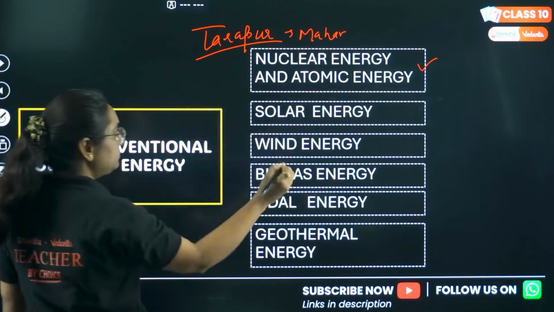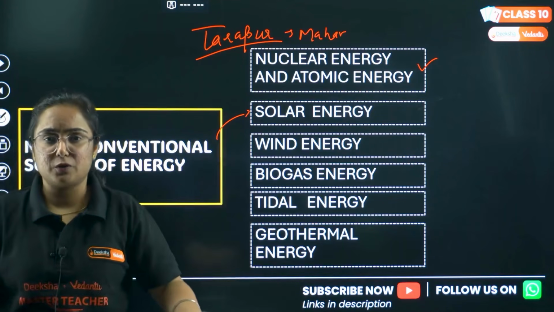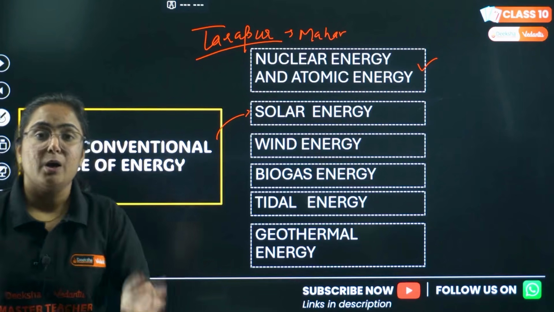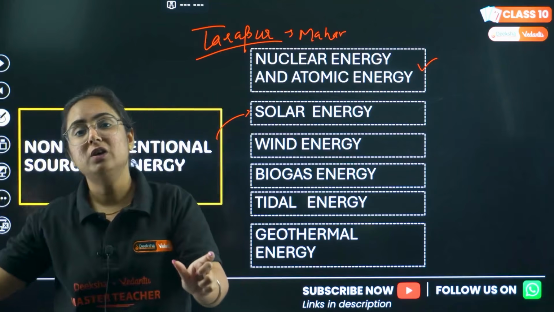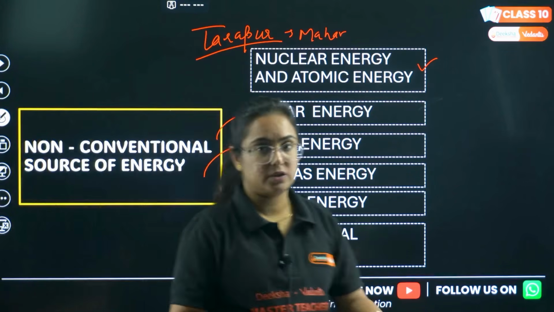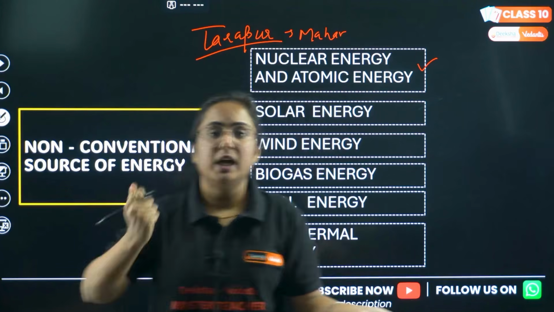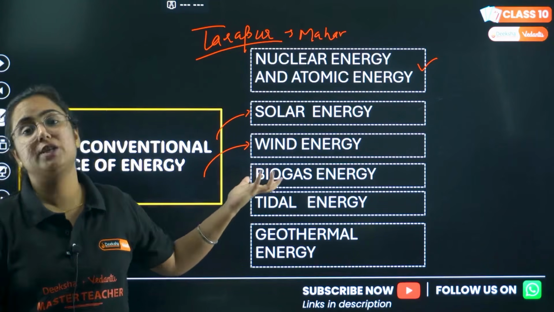Get it? Solar energy. So India is a tropical country. In the tropics of India, we have an ample amount of sunlight. With the help of solar cells, this sunlight can be converted to electricity. Talking about wind energy, yes, Karnataka, then Rajasthan, Gujarat also. They are the places where wind energy is generated.